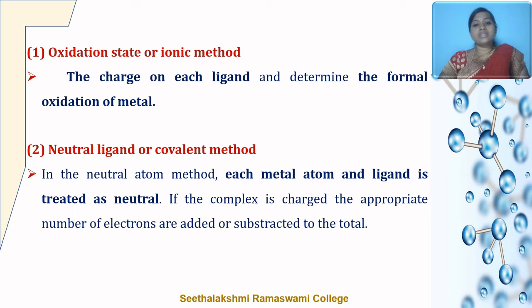The next is the neutral atom method. According to this method, each metal atom and ligand is treated as neutral. If the complex is charged, then the appropriate number of electrons are either added or subtracted from the total. For example, if the complex has a negative charge, then we have to add the appropriate number of electrons to the total. Similarly, if the complex has a positive charge, then we have to subtract the number of electrons from the total.